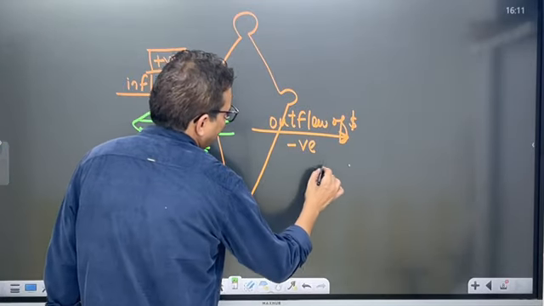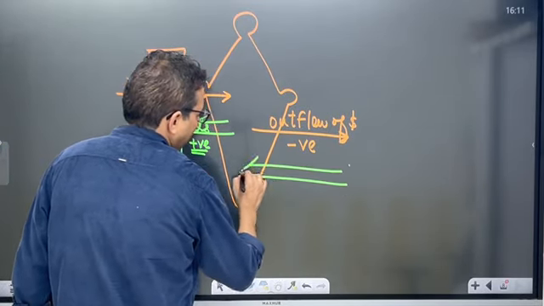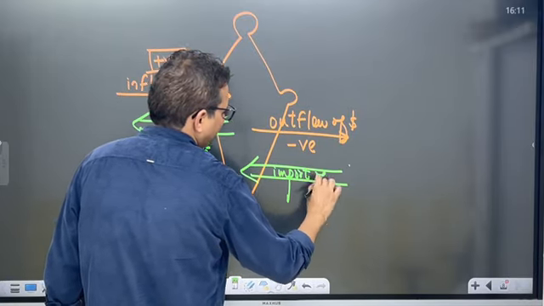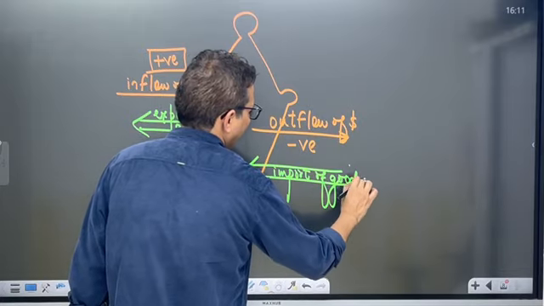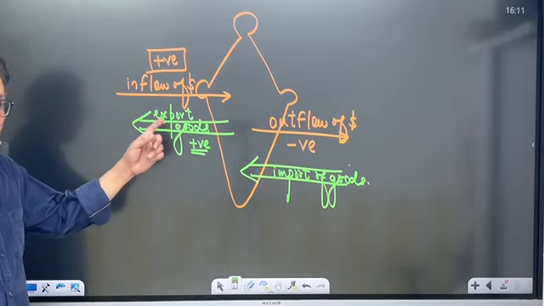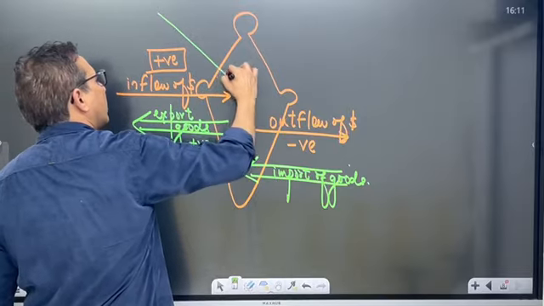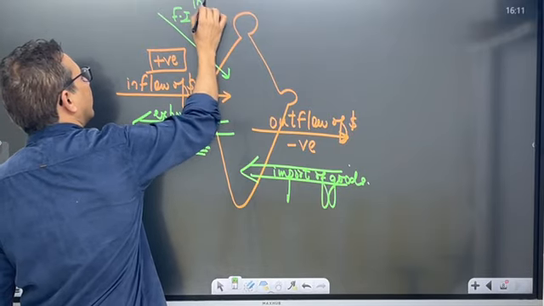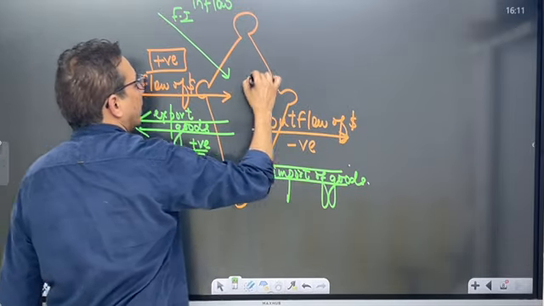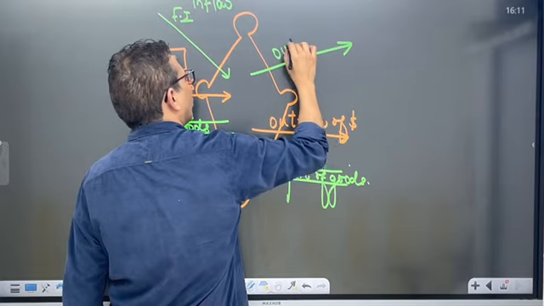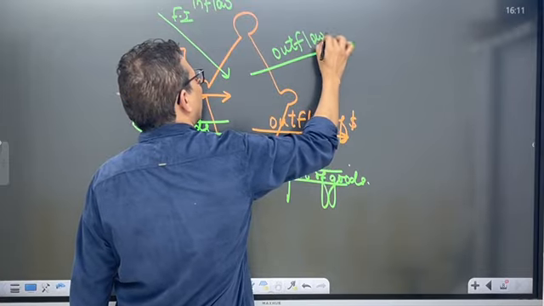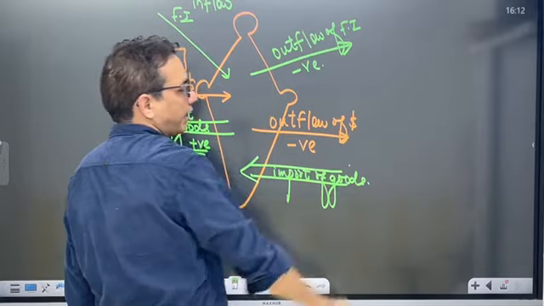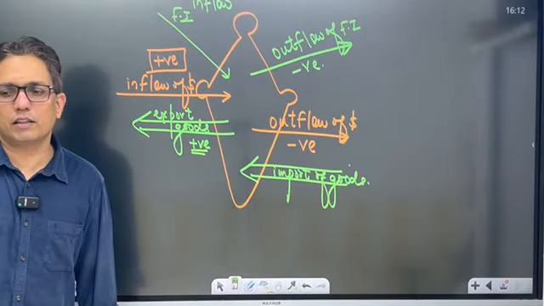Outflow would happen when there is import of goods. Inflow of dollars would also happen when there is inflow of foreign investments. And whenever there is outflow of foreign investment, it would be considered as negative. All right.